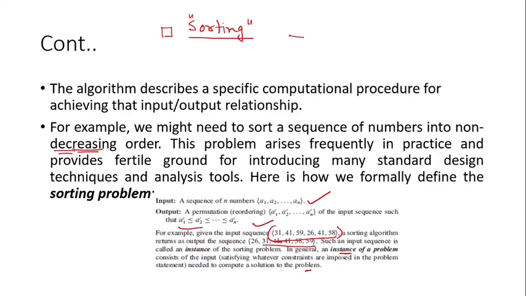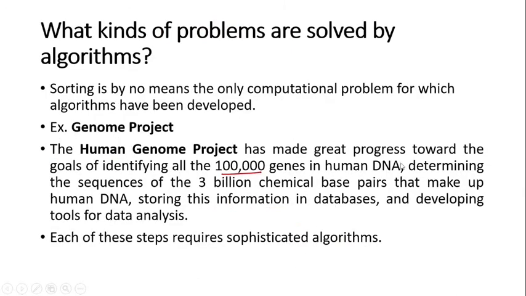Here is how we formally define the sorting problem. Let us say we have numbers a1 to an, and let's say these are the numbers 31, 43, 59, 26, 41 and 58, and we have to sort them in non-decreasing order, that means increasing order, right? So it's a valid problem, and this sorting algorithm is useful and has many applications. If we want to sort something, then definitely we need to write an algorithm, right?